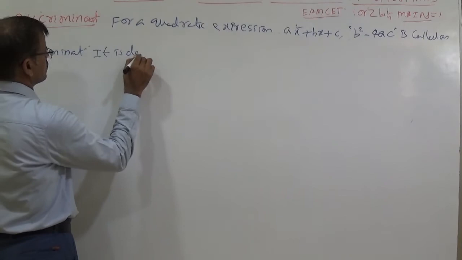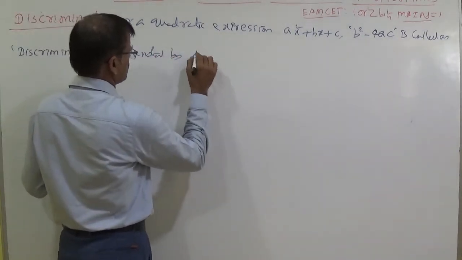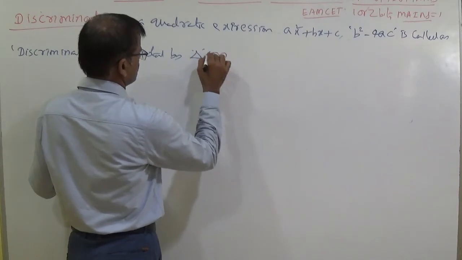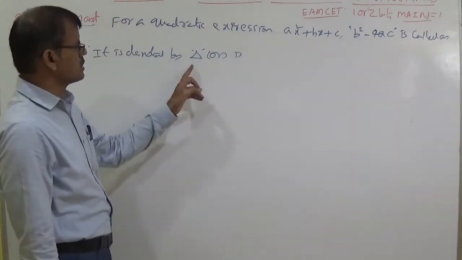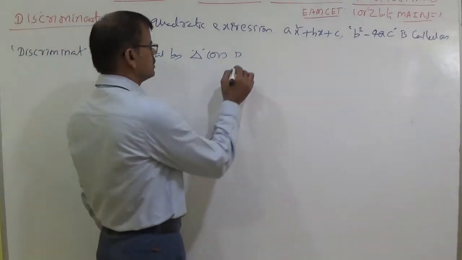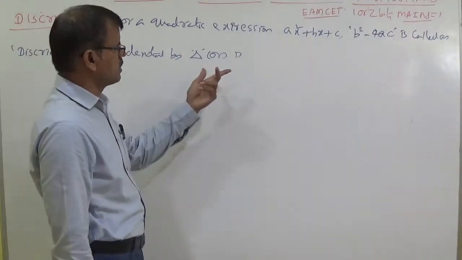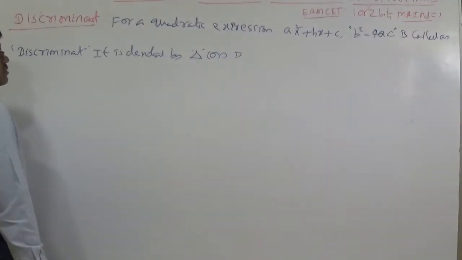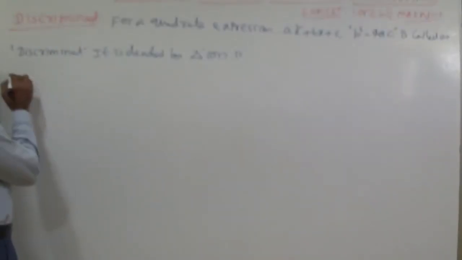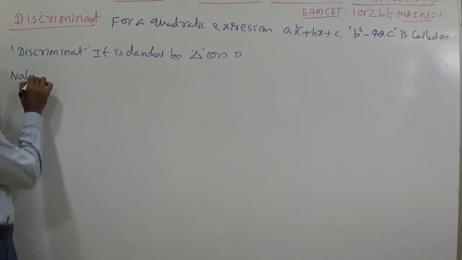It is denoted by delta or D. The usual notation is delta, though in some standard books like Arihant it is given as capital D. Now we can discuss the nature of roots.